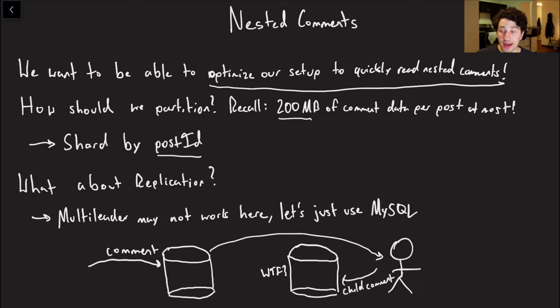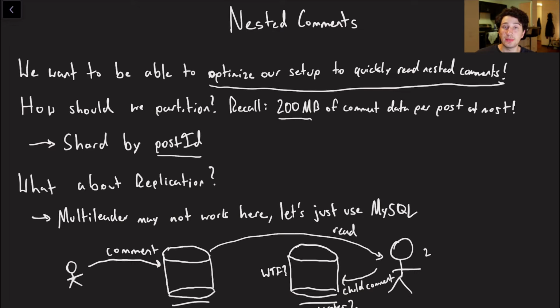Replication is a little bit more interesting because we can actually have causal dependencies on comments, and things wouldn't make sense in certain scenarios. So let's say we have a multi-leader database, as you can see right here. Here's leader 1, here's leader 2. Let's say that one guy is going to make a comment on leader 1 over on the left, and then a second guy, guy number 2, is going to read it and then respond to it on leader 2.